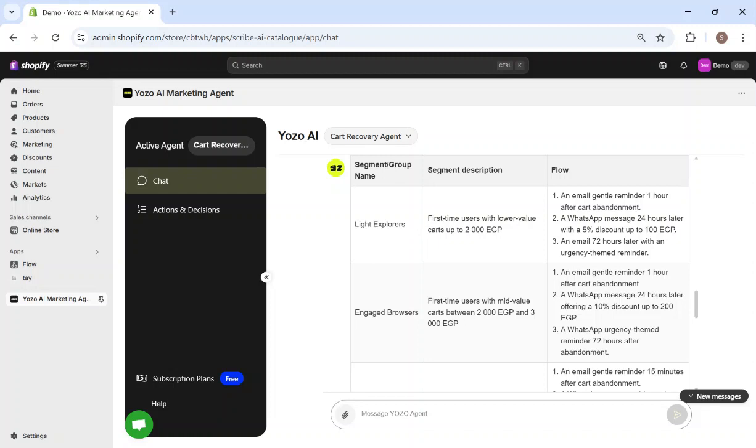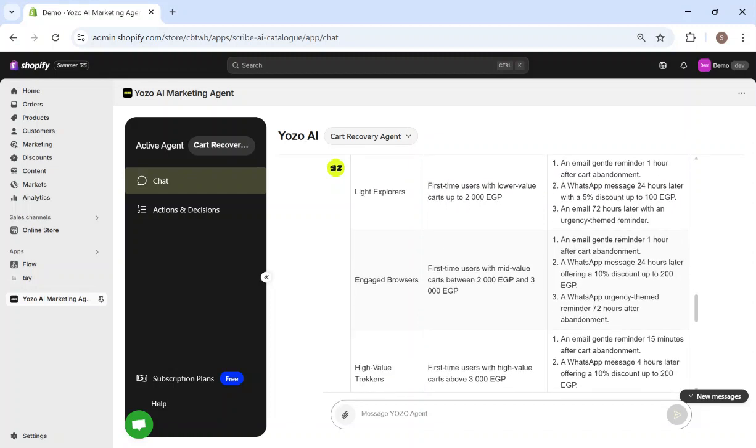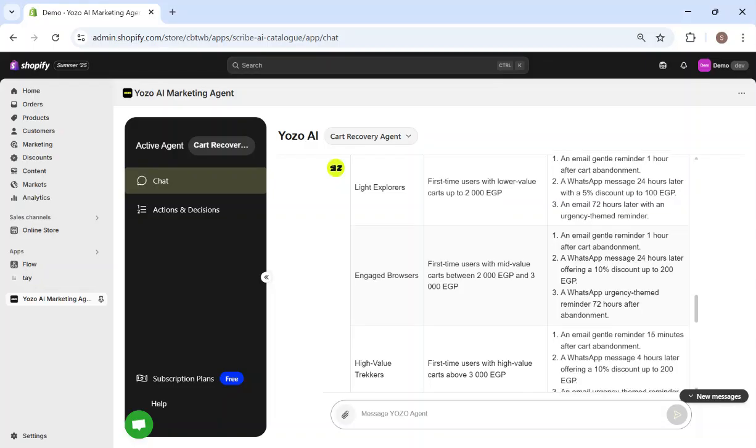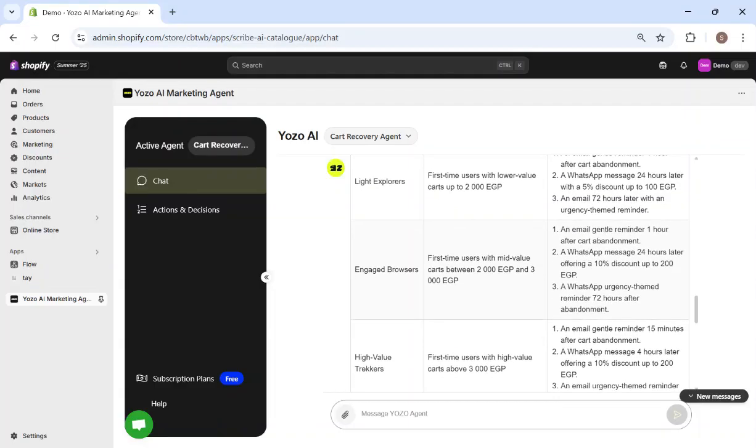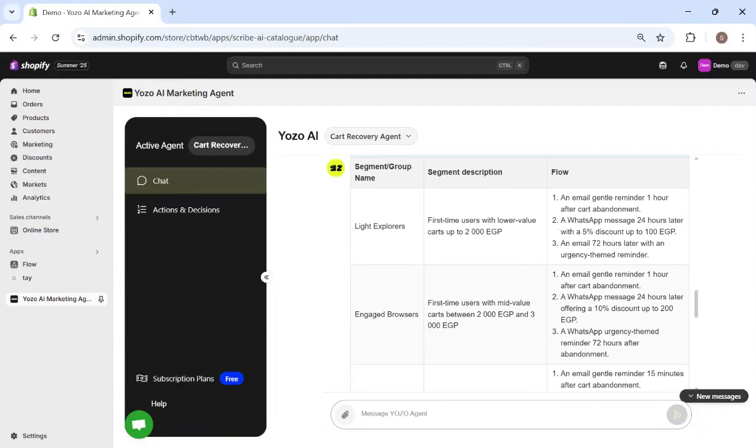So, for example, Light Explorers are the first-time users with the lower value carts up to 2000 EGP. And they're all first-time users because, again, this is a demo store with no previous orders. In other stores, you'd see that segmentation can be done based on returning users. And then for each of those, it created a very simple flow.